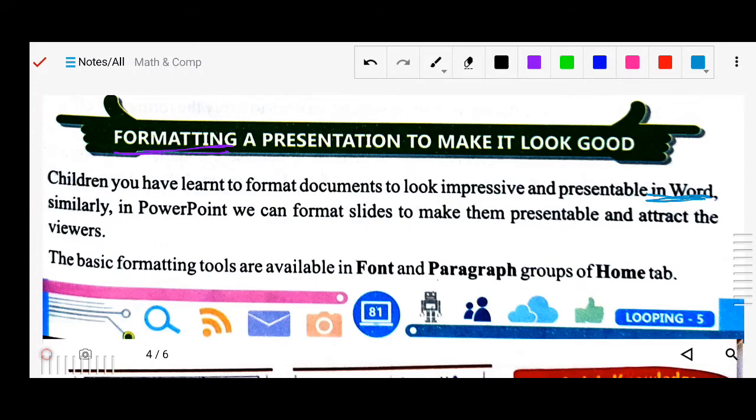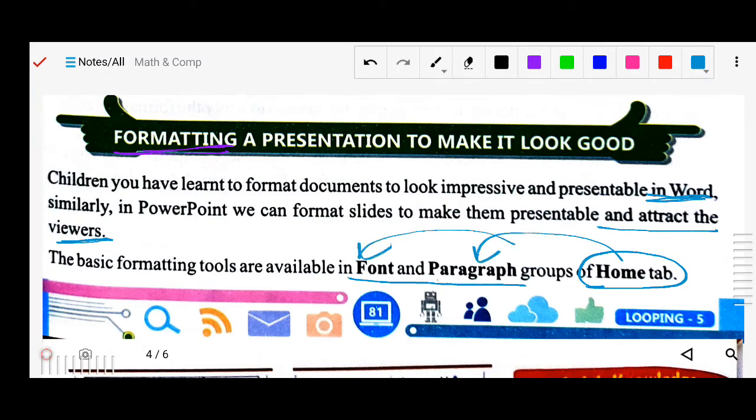So why are we doing the formatting? Because it looks more attractive and looks good, that will catch the viewers, that will be good to see, more attractive for the audience. The basic formatting tools are available in the Font and Paragraph groups in the Home tab. As we know, in the Home tab we get the Paragraph group and Font group. These are the basic formatting tools available in the Home tab.